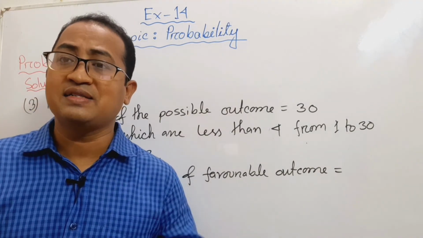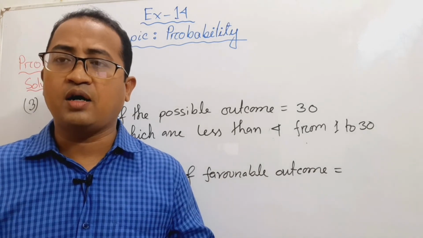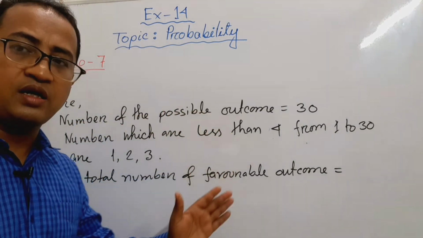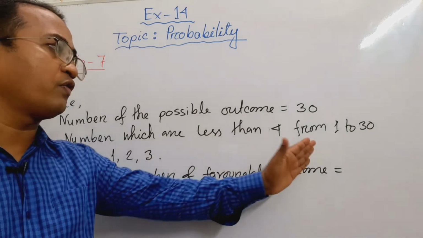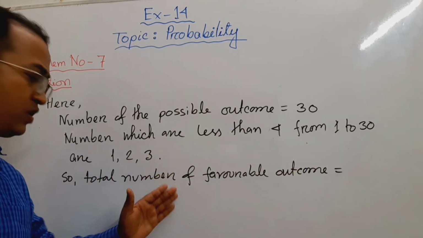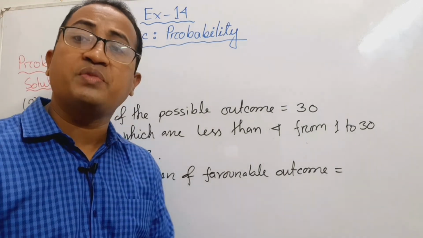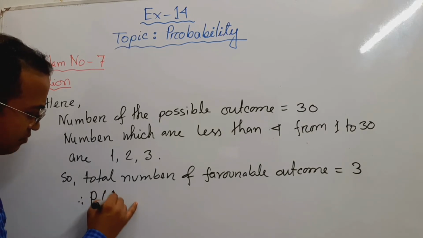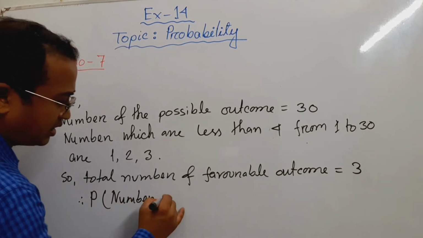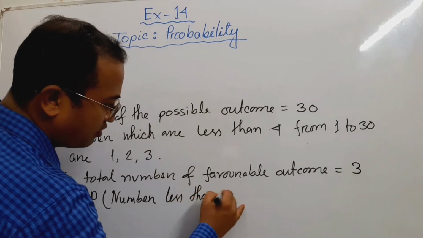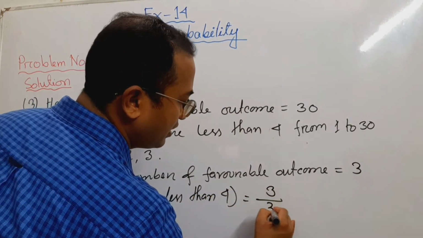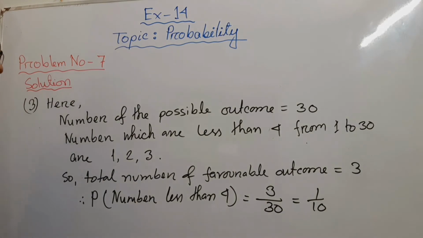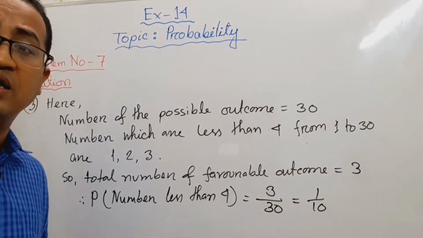Third question, that is less than 4. The probability of a number being less than 4. Here the number of possible outcomes is 30. Numbers which are less than 4 from 1 to 30 are 1, 2, 3. So the total number of favorable outcomes is only 3. So the probability of a number being less than 4 is 3 by 30, that is 1 by 10. This is the probability of a number being less than 4.